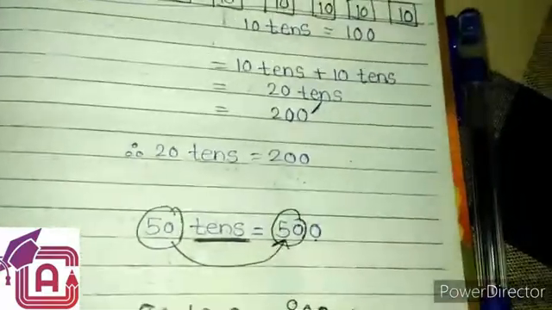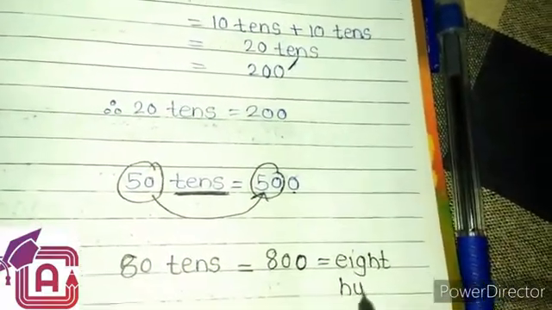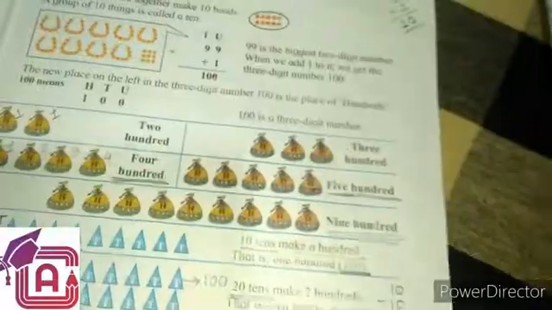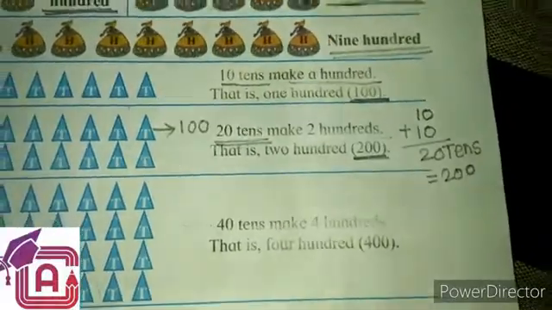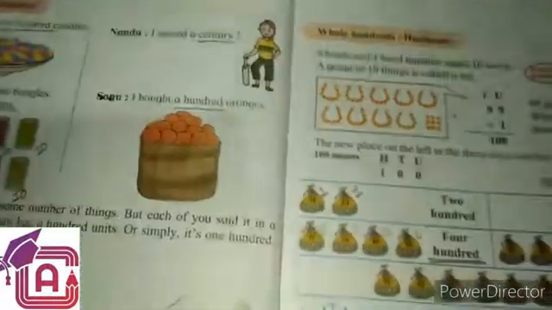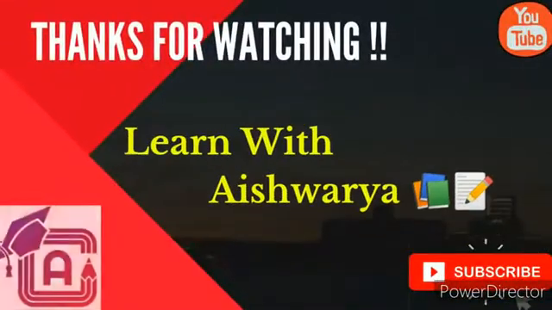So 800. So these are the numbers in terms of 100, complete hundreds numbers: 100, 200, 300, 400, 500, 600, 800. So in this way, you can use this 100 term in different ways.